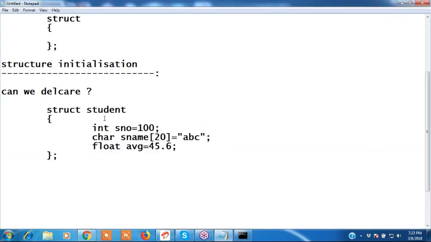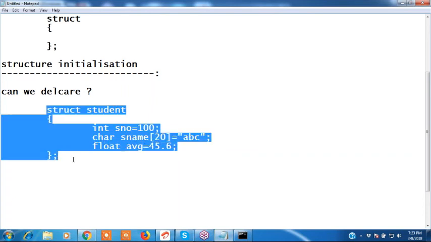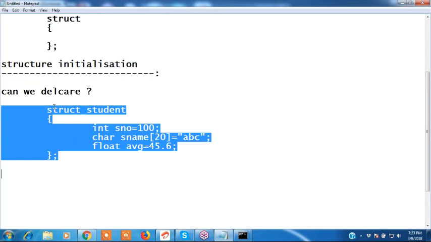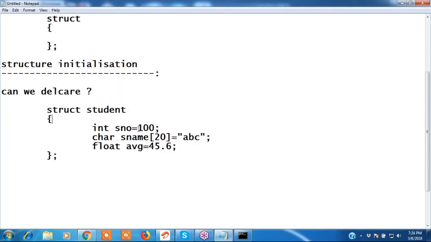See, when we are declaring a structure, already I told you structure is a logical representation. Means what? No physical representation for the structure until you create a structure variable. We did not create any structure variable. Logical representation means there are no physical locations, no physical memory for the structure elements.